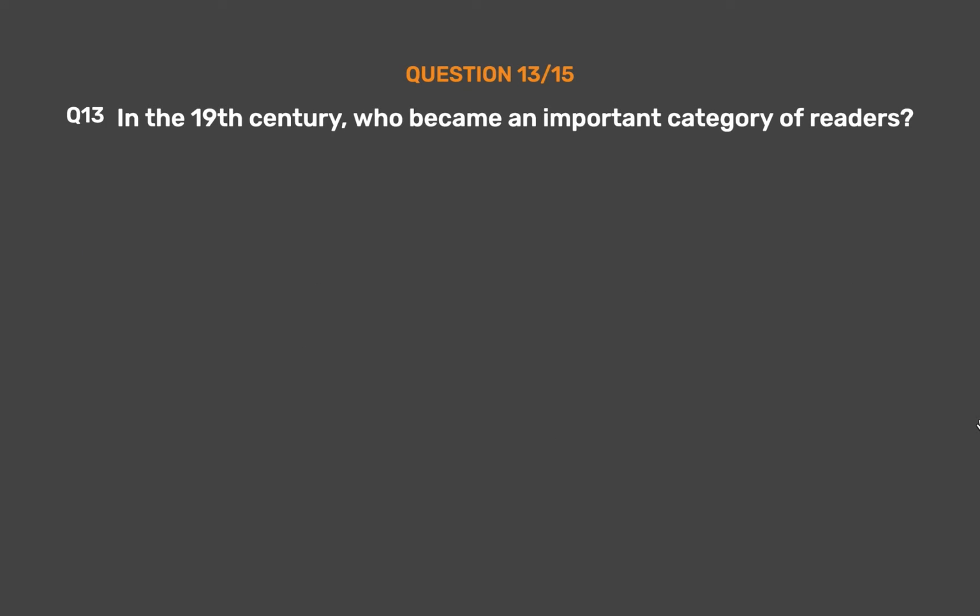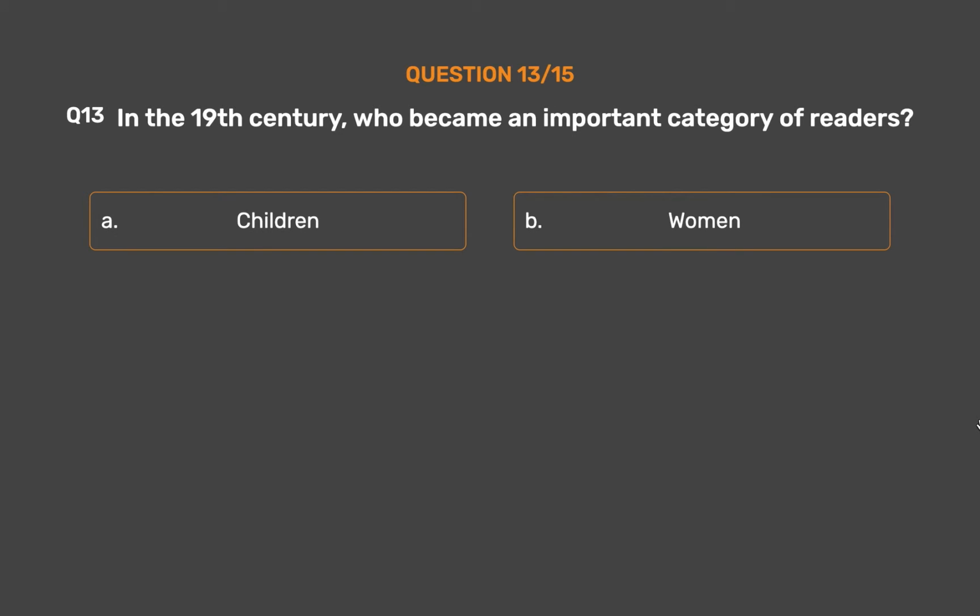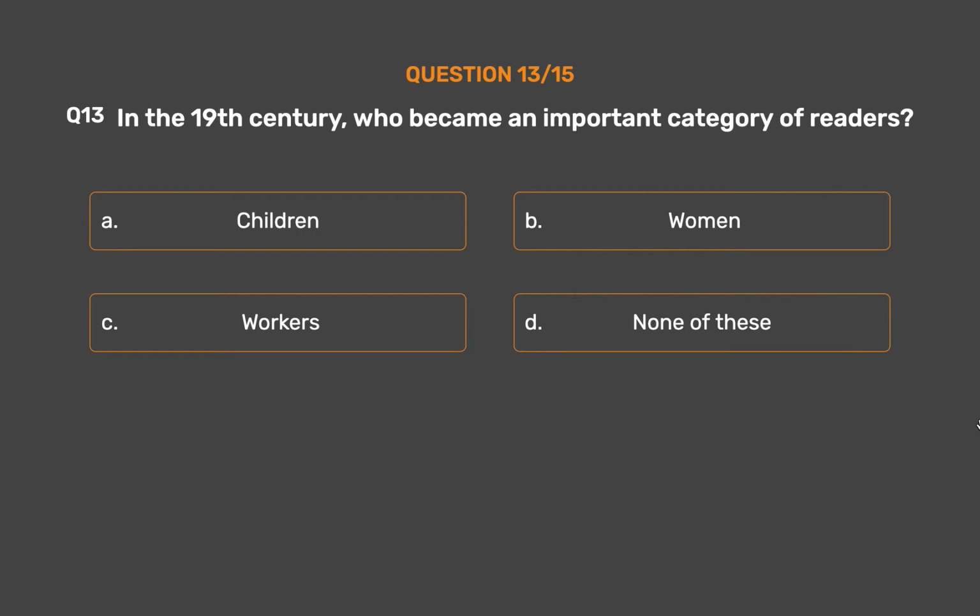Question number 13. In the 19th century, who became an important category of readers? Option A. Children. Option B. Women. Option C. Workers. Option D. None of these.